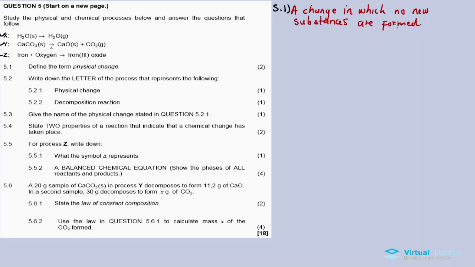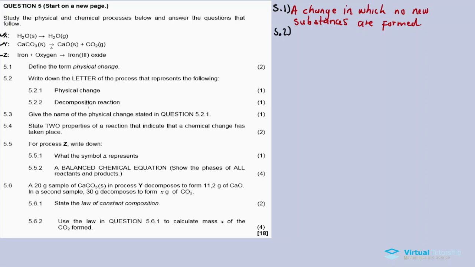I can make another example where there's a physical change. Let's use water again. You take water and put it in, let's say, a plastic glass. Then you take it and put it in the fridge. After several hours, you open the fridge and find it has become ice. That's what we call a physical change. So that's the definition for a physical change.